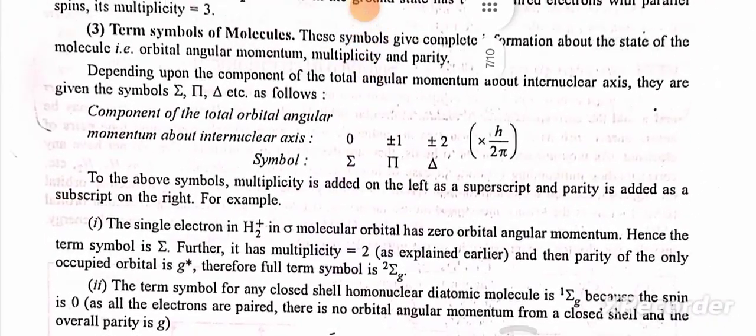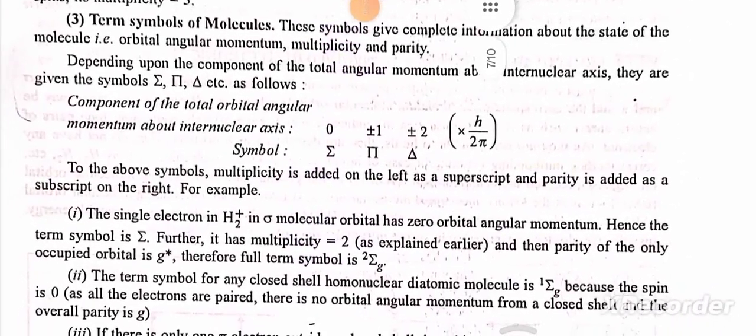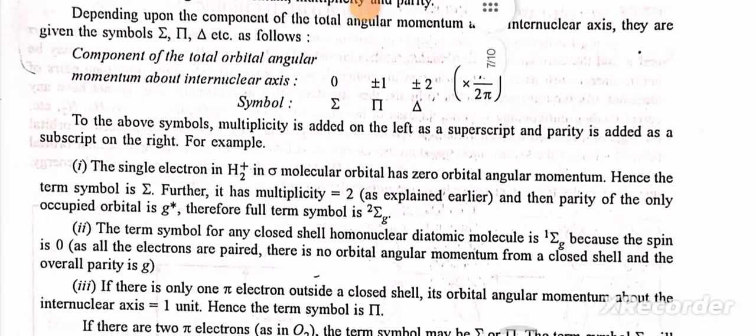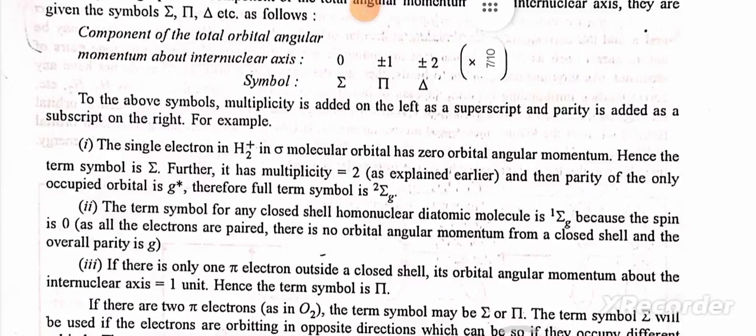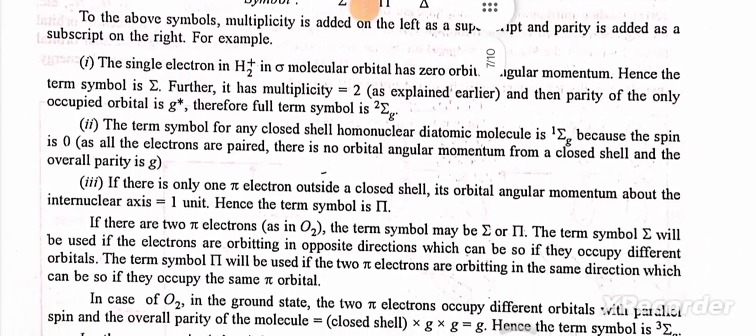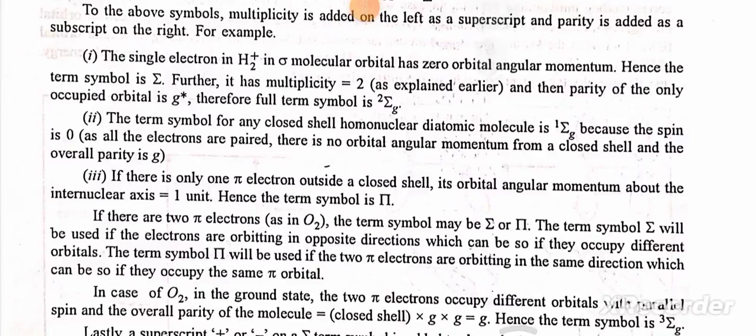Now the term symbol of the molecules. These symbols give the complete information about the state of the molecule, such as orbital angular momentum and multiplicity. Depending upon the component of total angular momentum about the internuclear axis, they are given these symbols. To these above symbols, multiplicity is added on the left as a superscript and parity is added as a subscript on the right. The single electron in H2 positive in the sigma molecular orbital has zero orbital angular momentum. Hence, the term symbol is sigma, and further it has multiplicity too.